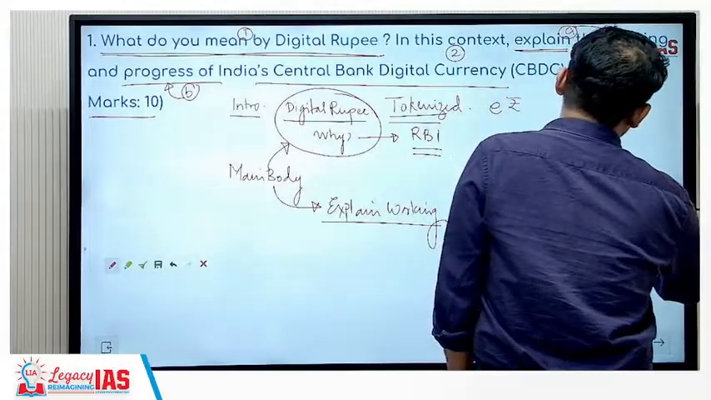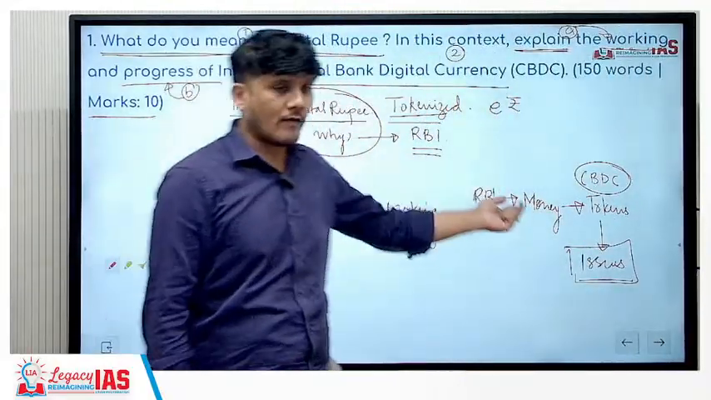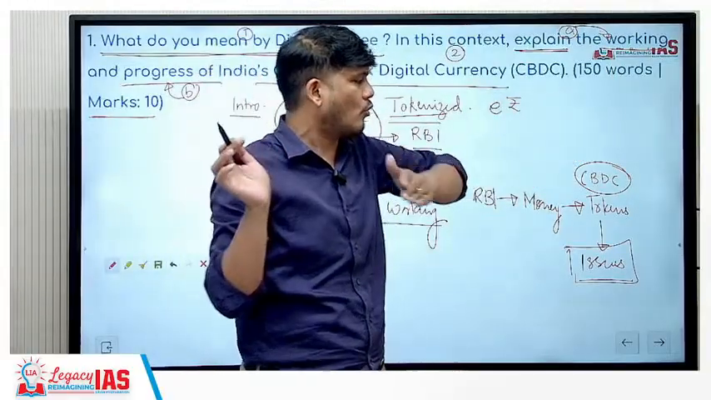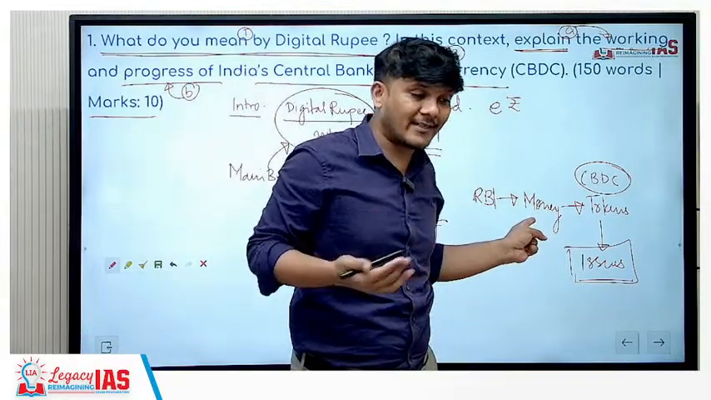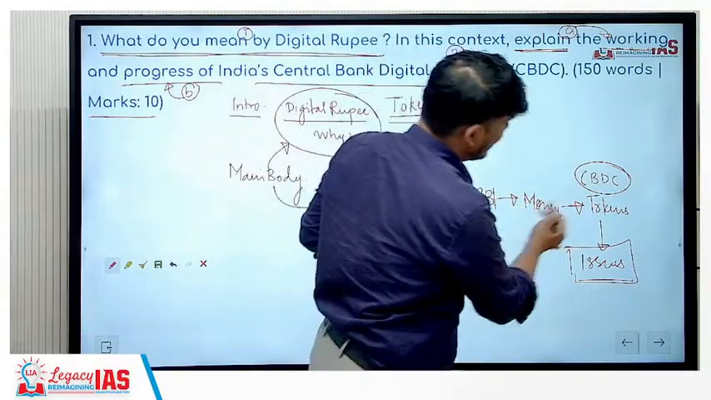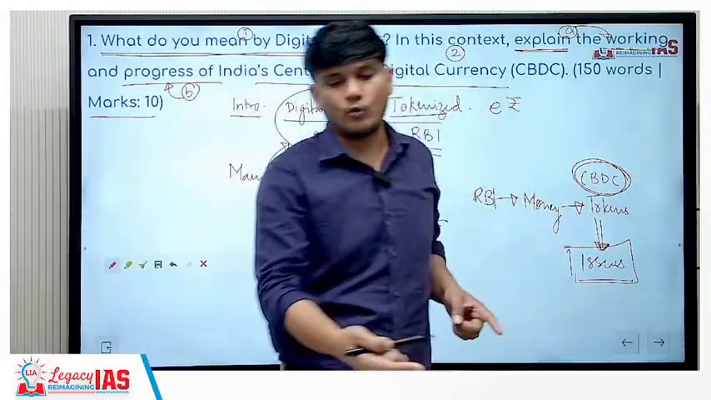Tokens as in CBDC, central bank digital currency, is the money, whatever money. Let's say RBI wants to issue 1 lakh crore worth of tokens. So 1 lakh crore worth of cash that is there in the RBI is going to be converted into tokens, that is CBDC, and then those tokens will be issued.